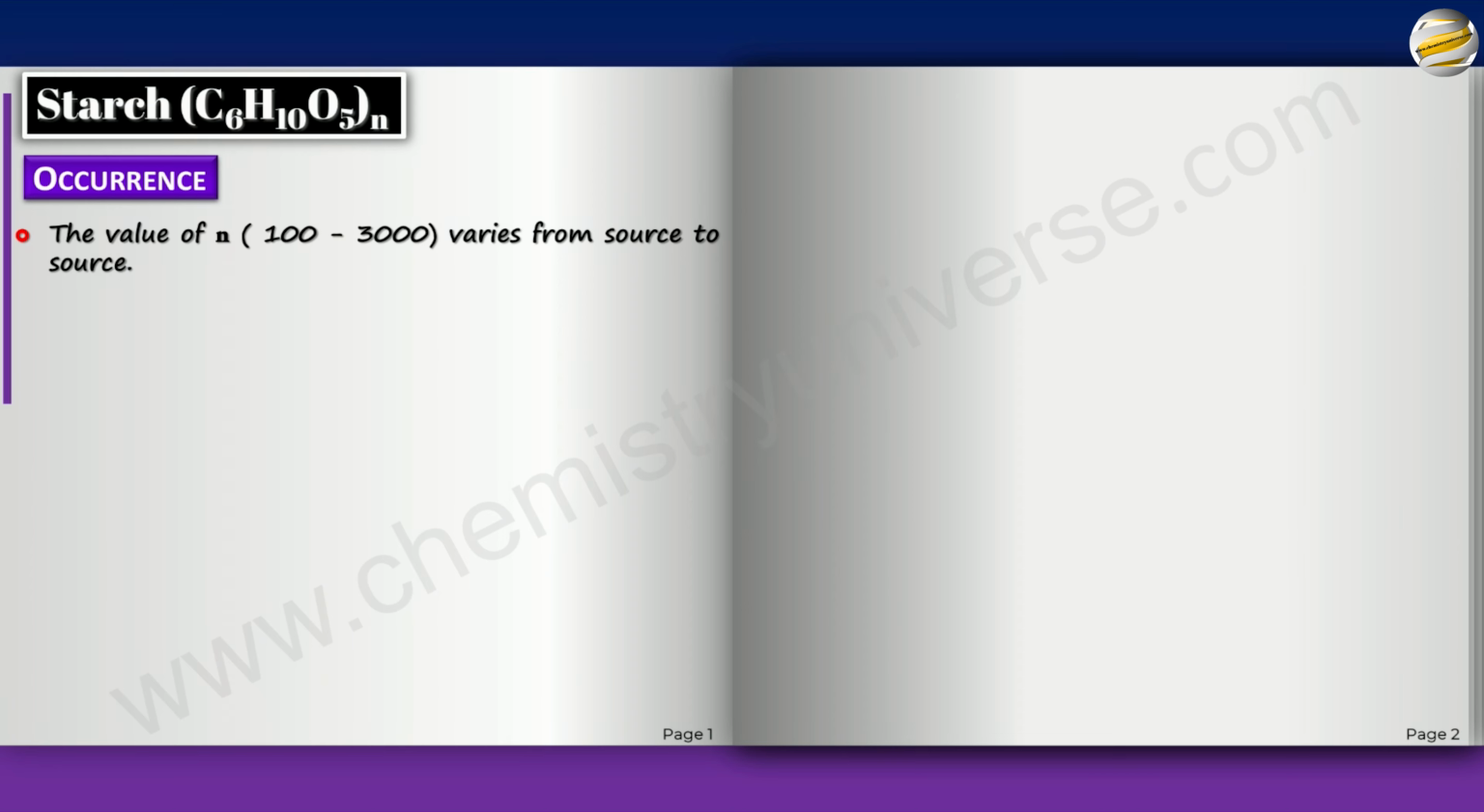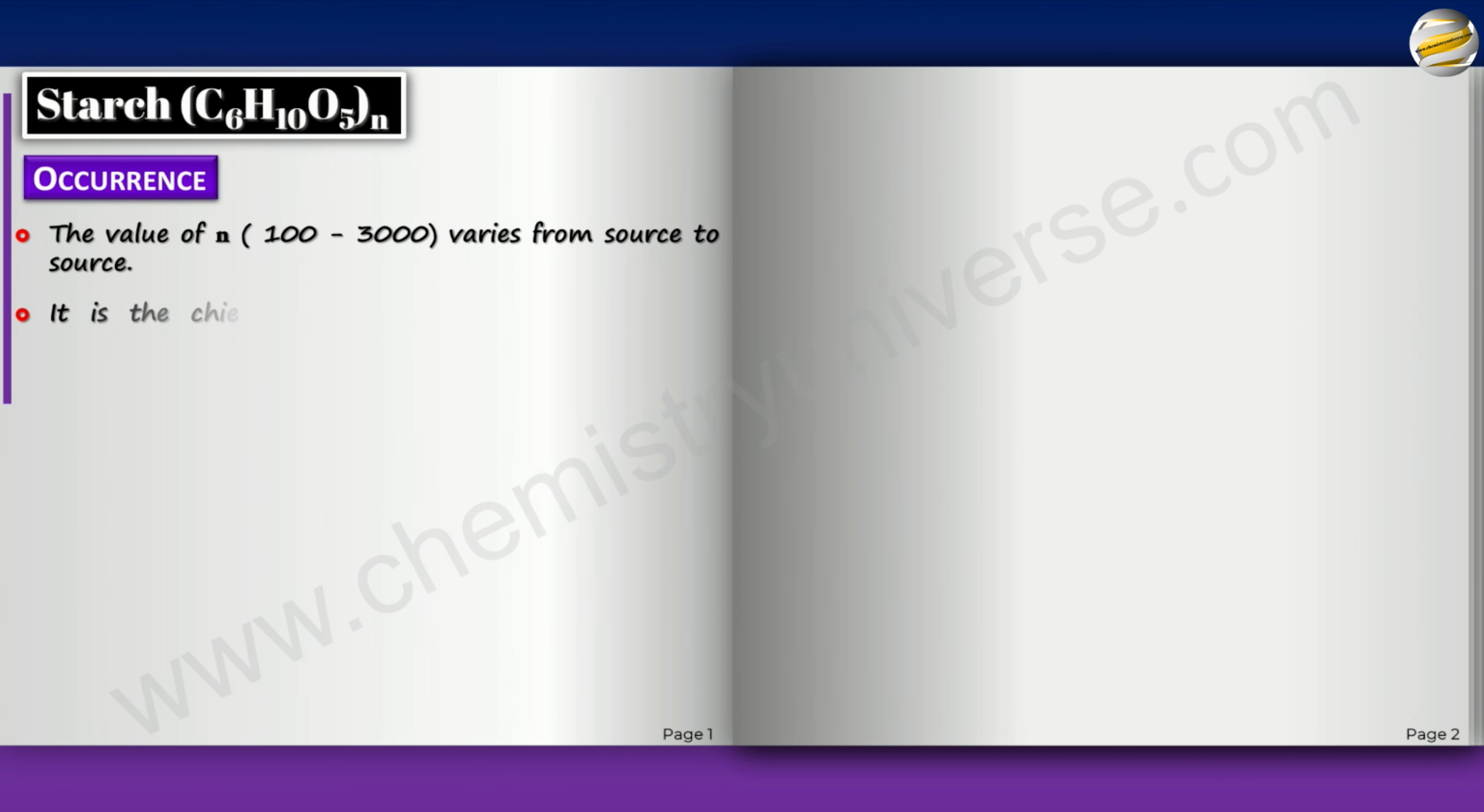So let's understand what is starch, its occurrence. Now the repeating unit is C6H10O5, and it could be any of the monosaccharides. They all have the same formula, at least the hexaaldoses and ketoses. The n can vary from 100 to 3000 and it all depends on the source. And they're all called starch.